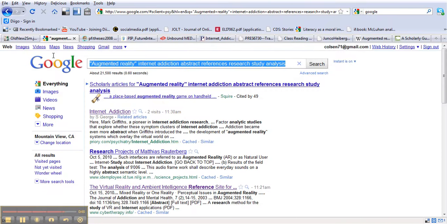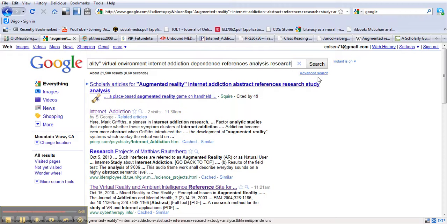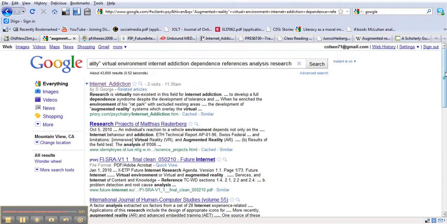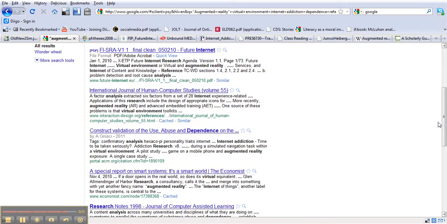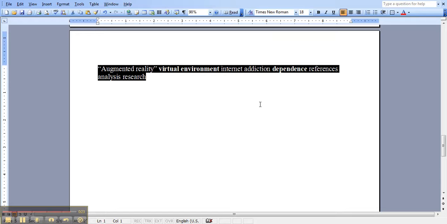and now, because they're synonyms, what Google senses is that a majority of the words are related to the topic. And what you're going to get, International Journal of Human Computer Studies, that sounds very relevant. Construct validation of the use, abuse, and dependence. Anyway, so now we have more relevant things coming up.